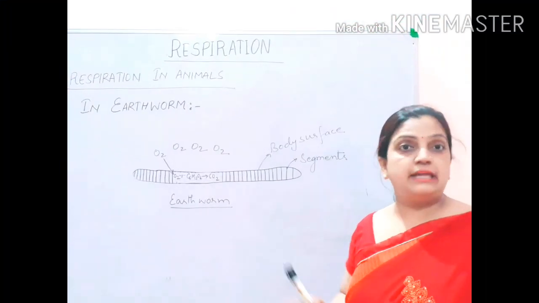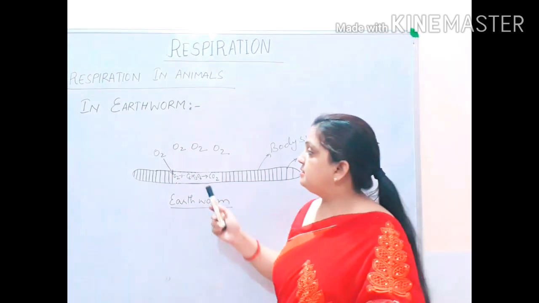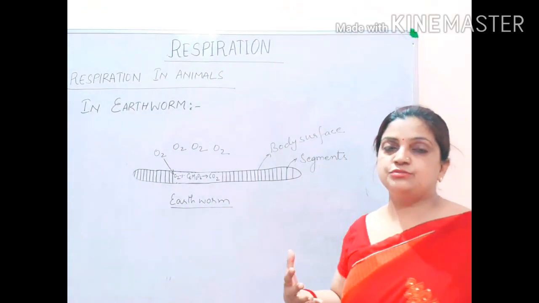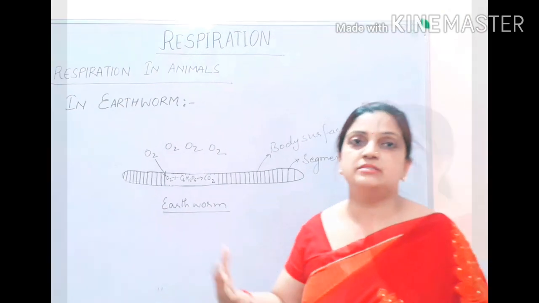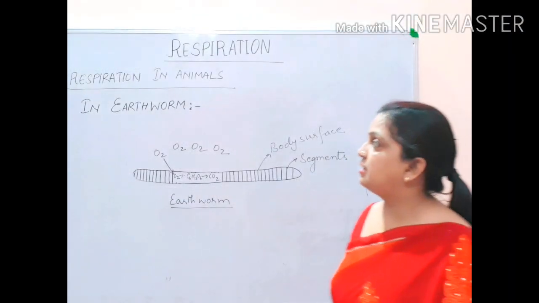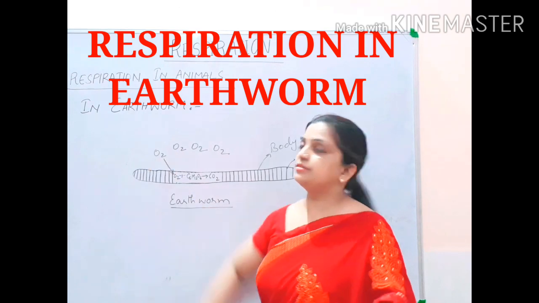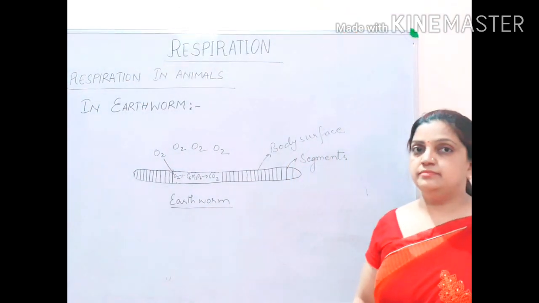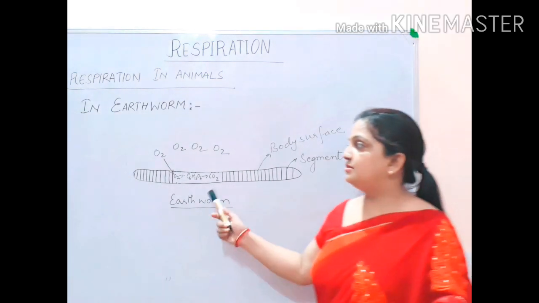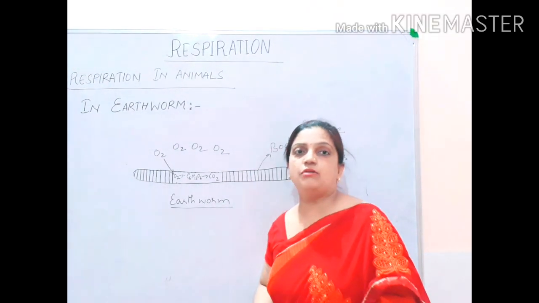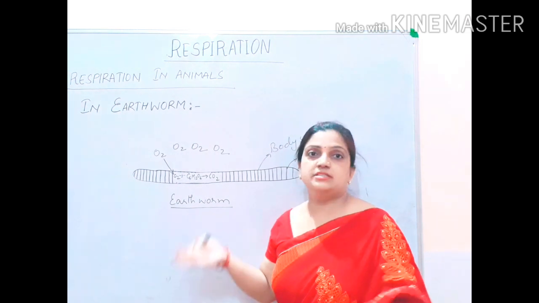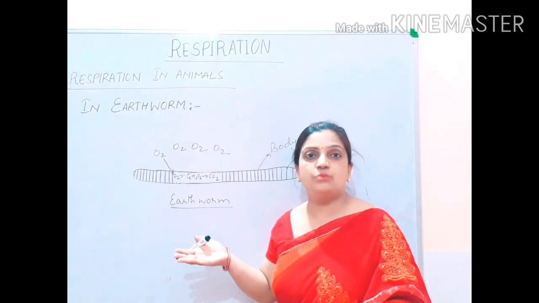Now earthworm is a terrestrial animal. In the case of a terrestrial animal, the oxygen the organism takes is present in the atmosphere. This earthworm is going to take oxygen which is present in the soil, which is its own atmosphere.